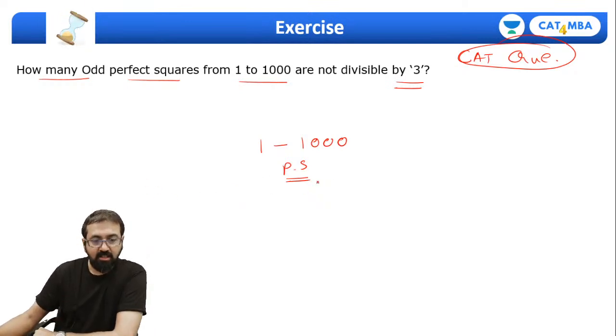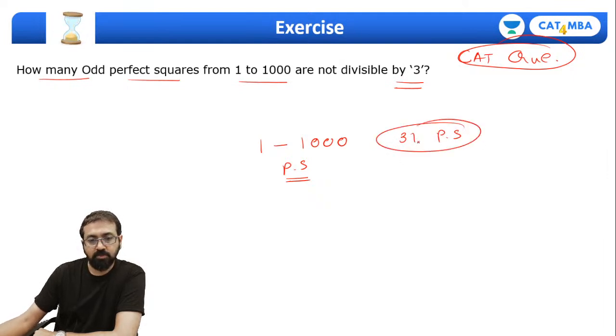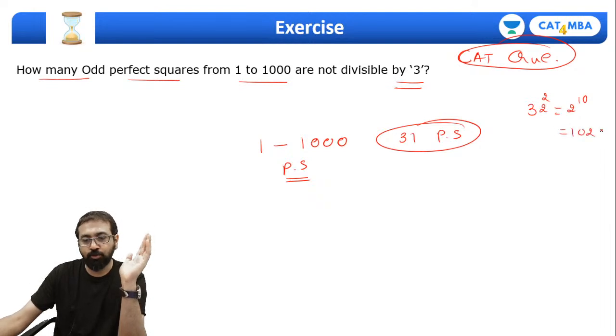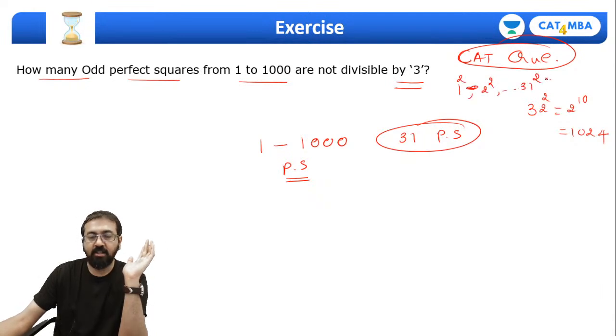Can I say there are 31 perfect square numbers? Yeah, 31 perfect square numbers, because 30 square is 900, 31 square is 961, and 32 square. Now please understand, 32 square is nothing but 2 raised to 10. And if you remember the powers of 2 up to 10, you can easily make out this is 1024. So it's going to be more than 1000. So the squares of all the numbers, 1 square, 2 square, up to 31 square, will be less than 1000. Correct? Fine. So we have 31 perfect square numbers.